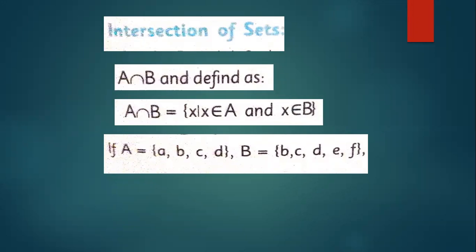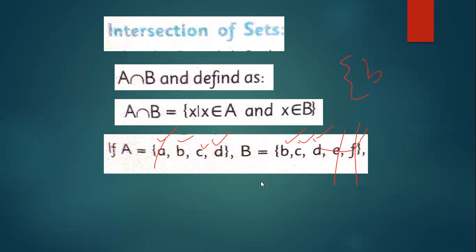Yes, sir, B and D. Let me check. A, there is no A. B, here is B, there is B. C here and there, D here and there. E is not there, F is not there.